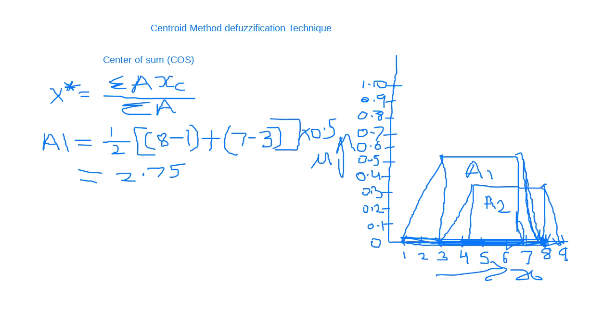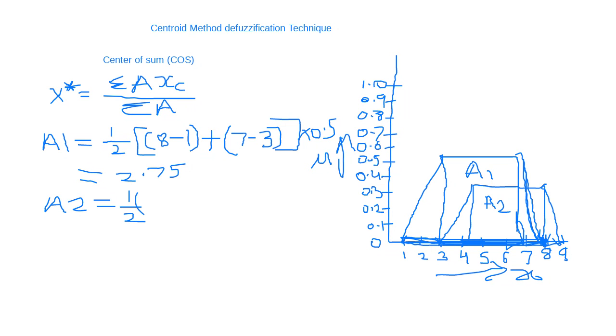Similarly, you can calculate the area for fuzzy set A2. The same formula is followed. As A2 also has two bases, what will be the formula? Yes, 1 by 2.